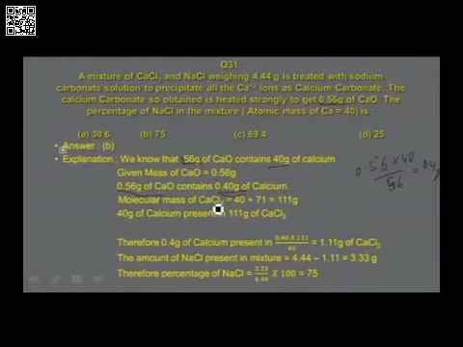Molar mass of calcium chloride. In that, atomic mass of calcium is 40, chlorine is 71. So there you get the molar mass of calcium chloride as 111 grams. So in 111 grams of calcium chloride, what is the mass of calcium? 40 grams. So 40 grams of calcium is present in 111 grams of calcium chloride. Therefore, the 0.4 grams of calcium is present in 0.4 into 111 divided by 40, that is equal to 1.11